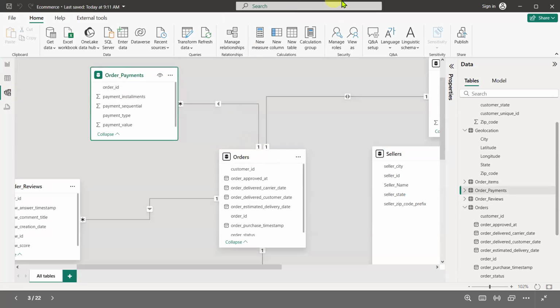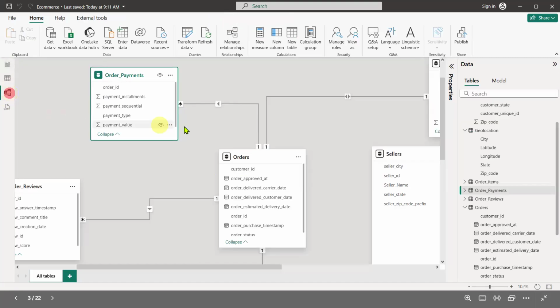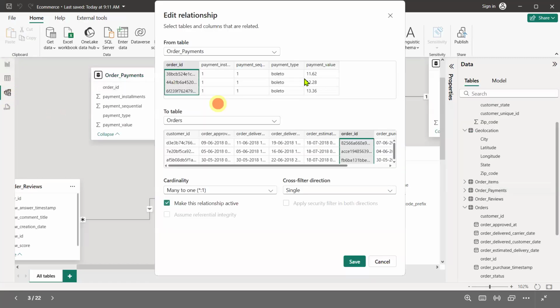How are we understanding that? Because of this flow. This is my cross filter concept. My data is flowing from orders table to order payment, and because of this flow, if you select anything from orders table, order payment will change. If you select anything from order payment, nothing will change. This is because it is a single flow. Let's see how it looks. In cross filter direction, it says single. It means only one way data is going to flow from order table to order payment.